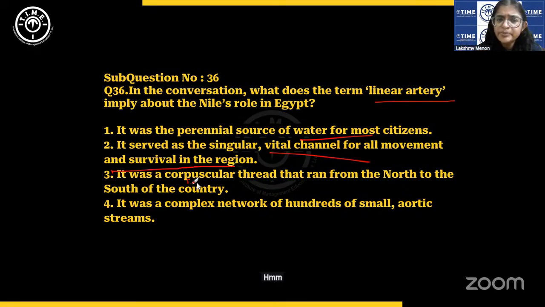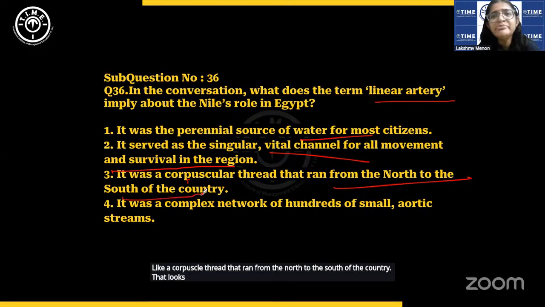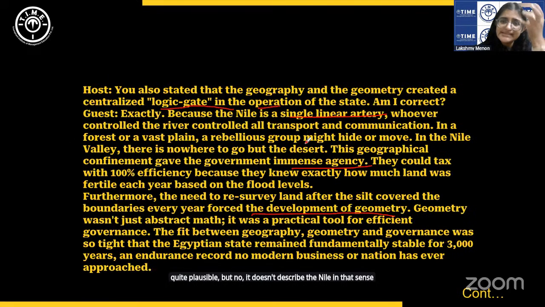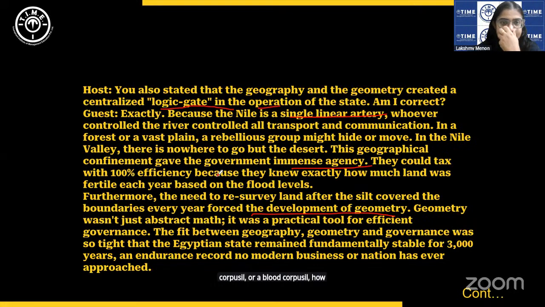It was a corpuscle-like thread that ran from the north to the south of the country. That looks quite plausible, but no, it doesn't describe the Nile in that sense. How does that make sense? Here, the Nile is a single linear artery.